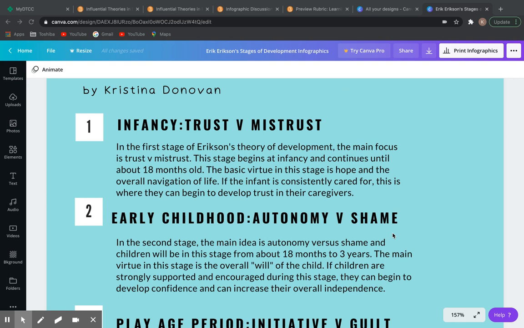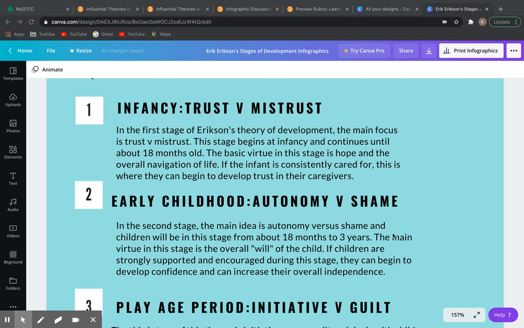This stage begins at infancy and continues until about 18 months. The basic virtue in this stage is hope and the overall navigation of life. If the infant is consistently cared for, this is where they can begin to develop trust in their caregivers.